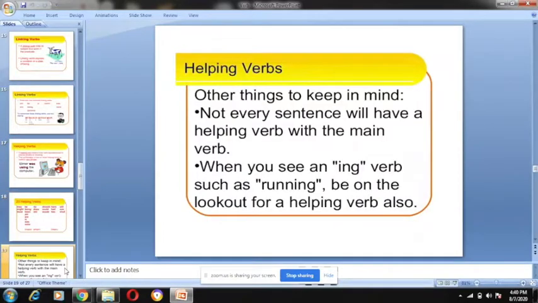Now, another thing to keep in mind: not every sentence will have a helping verb with the main verb. When you see an ing verb such as running, be on the lookout for a helping verb also. So not every sentence will have a helping verb with a main verb.